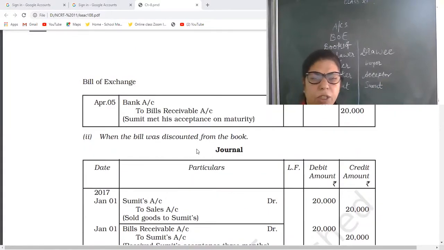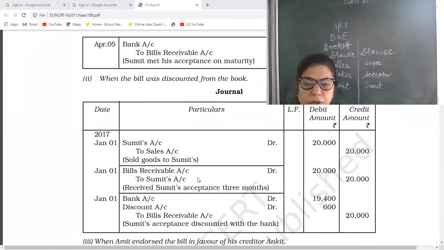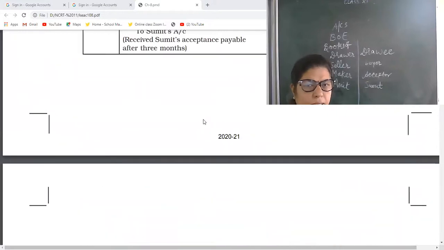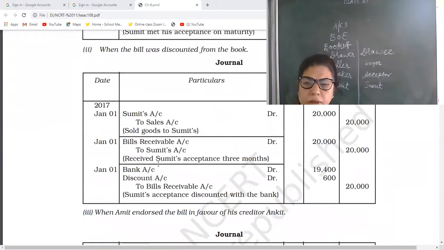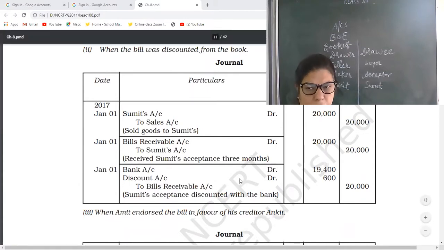Now, if the bill was discounted from the bank, then what will be the entry? See, first 2 entries will be same. This is the easiest way I am telling you. You just learn the 4 payment mechanisms, because other entries will be same. Like selling the goods, the same way as in the first case, getting the bill receivable from Sumit, that is also the same way. Only the change is here: bank account debit, discount account debit to bills receivable account.